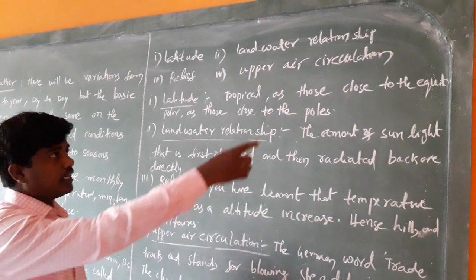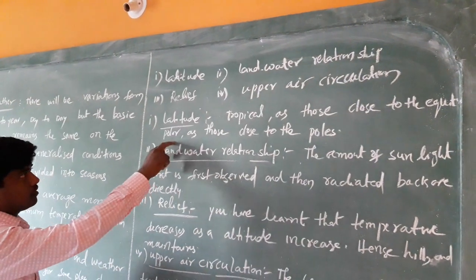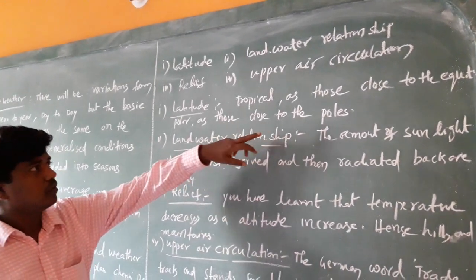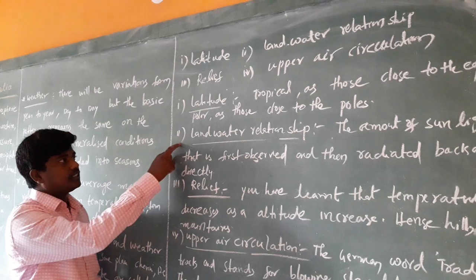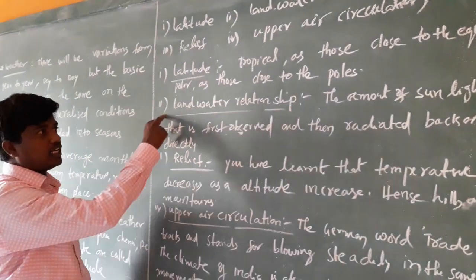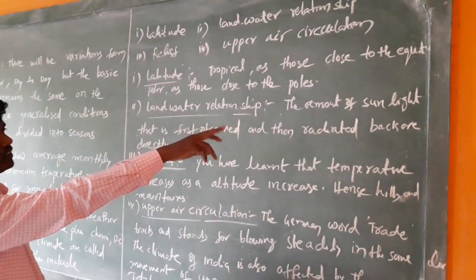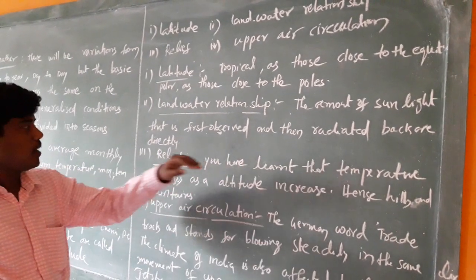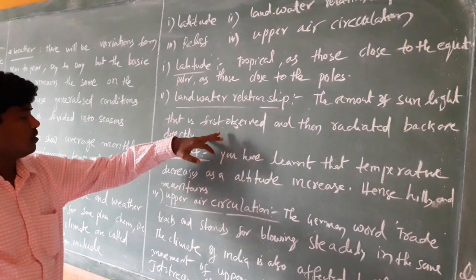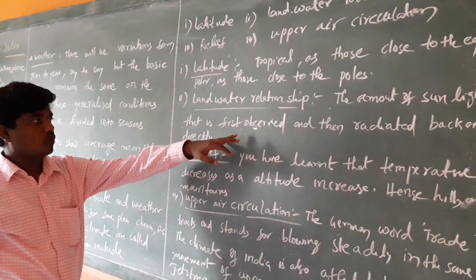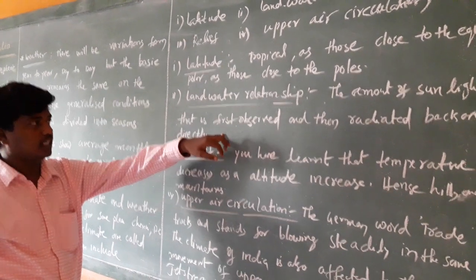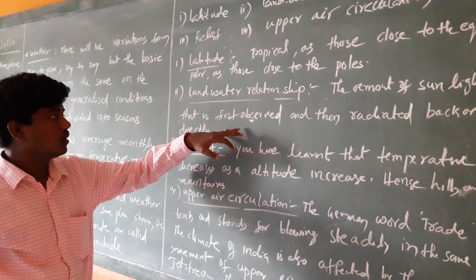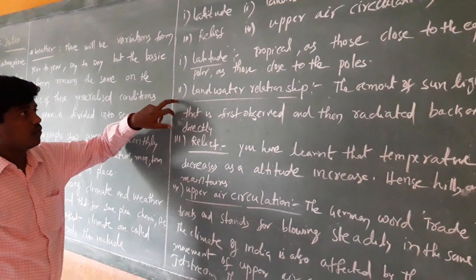Very near the equator, there is more temperature, and at the poles, north polar and south polar, there is very cold temperature, as those are close to the poles. Second, the land water relationship: the sunlight that is first absorbed is then radiated back. For example, land absorbs heat fast and loses it fast. Water absorbs slowly and loses the heat slowly. That is the land water relationship.